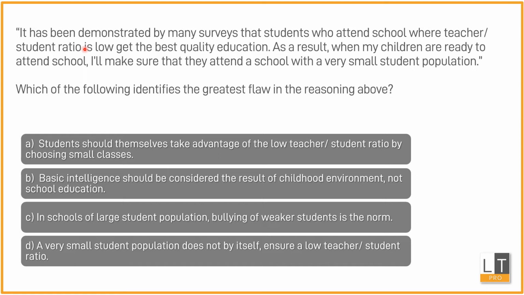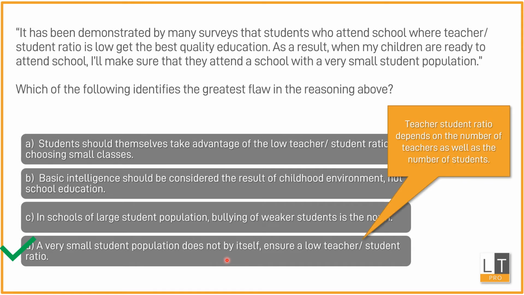So it is not possible to identify what kind of ratio you'd have only on the basis of the number of students. So here the flaw is that the parent says that they will attend a school with a small student population, but it does not talk about the number of teachers. Therefore, D is the answer, because the number of students does not ensure the ratio, because the ratio depends on the number of teachers as well as the number of students.